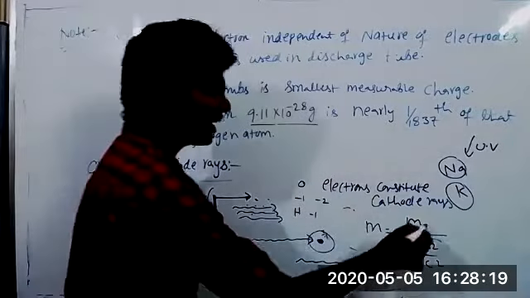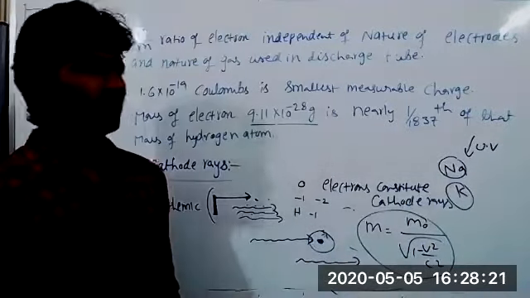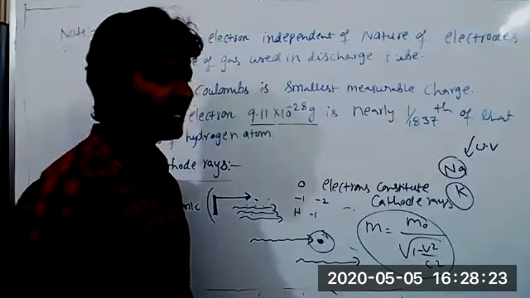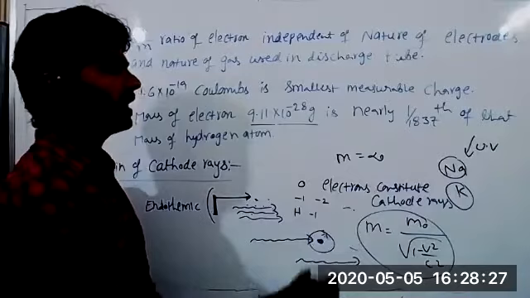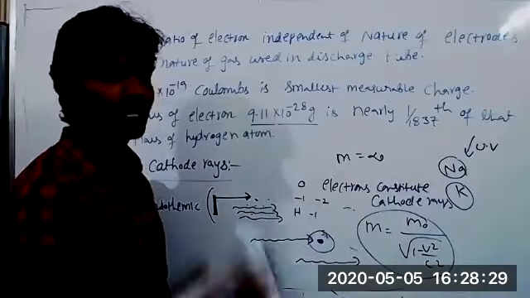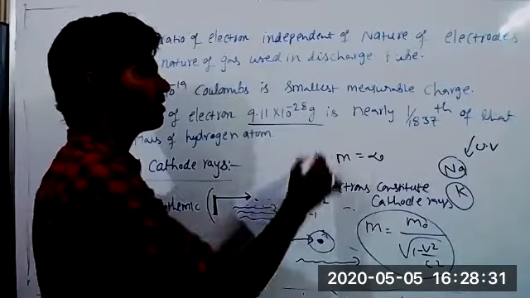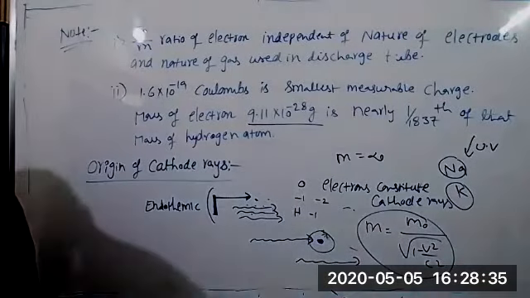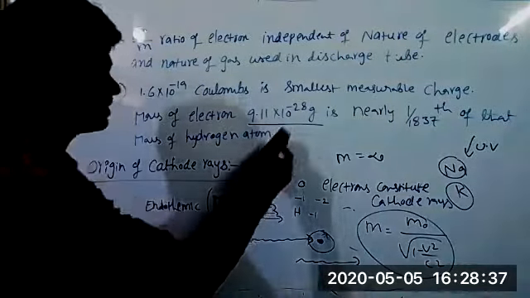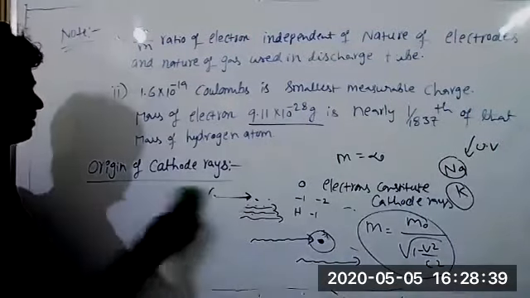So this is the moving particle mass. Because when the electron is moving with the speed of light, the mass will come to infinity. That's why we are not calculating the mass of a moving electron. So this is the rest mass of the electron. This point is sometimes useful, as it is asked at competitive levels. This mass is the rest mass of the electron.